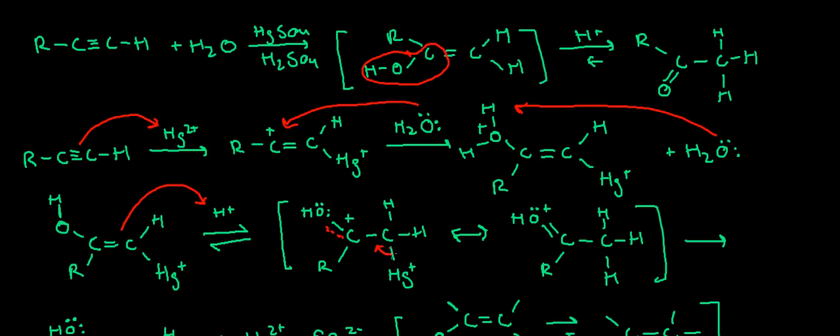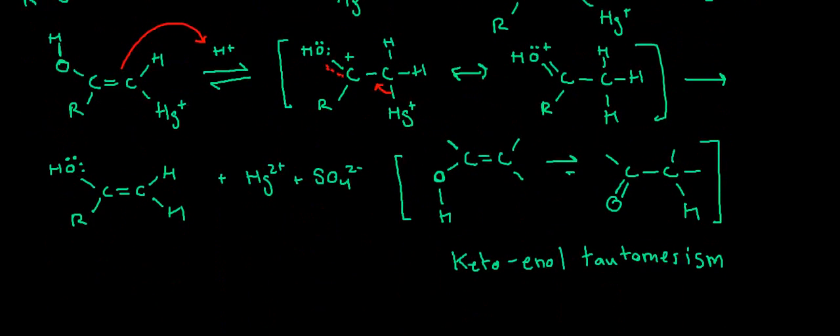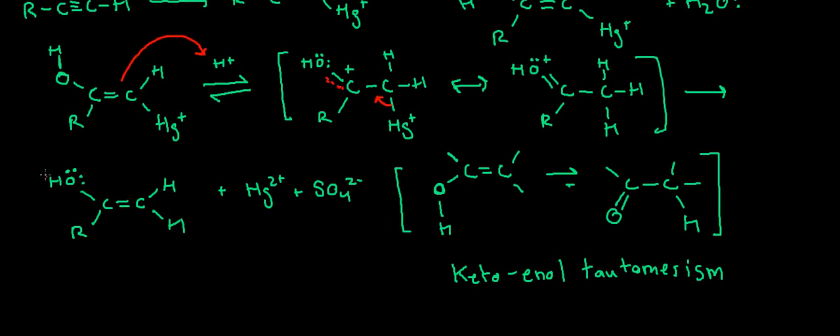But here, this bond to the mercury will break. These electrons will go to form a double bond here, resulting in this. And the mercury will go off, and we'll have a double bond resulting. But what is mainly observed